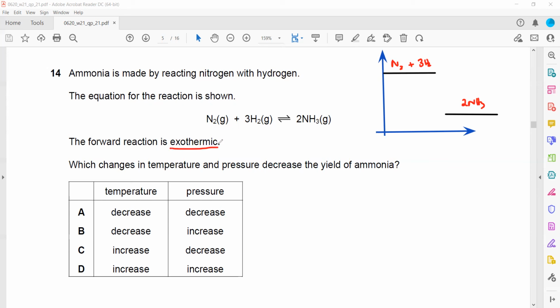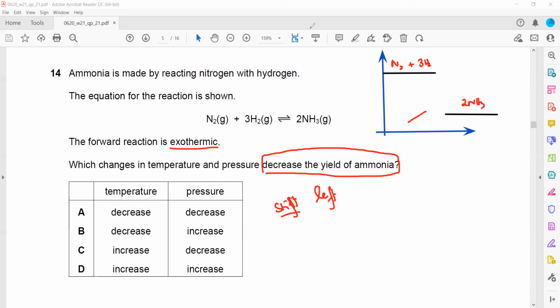As the reaction is exothermic, we need a change that decreases the yield, or shifts the equilibrium towards the left hand side, because if the equilibrium shifts toward the left hand side, the yield will decrease.